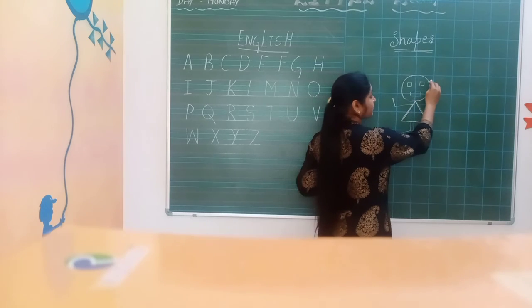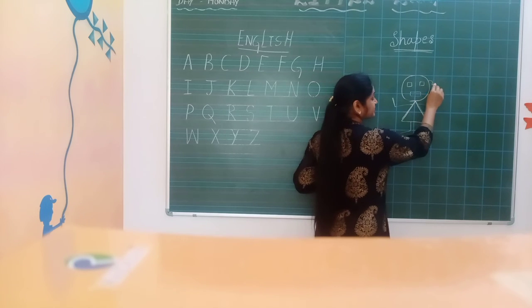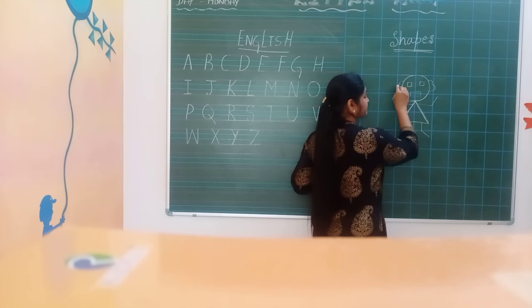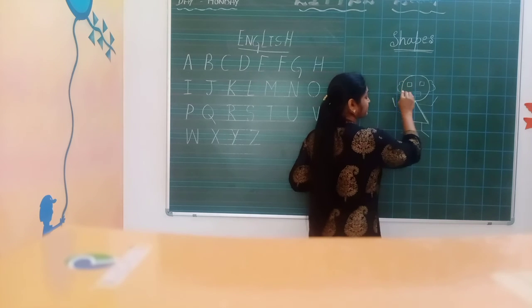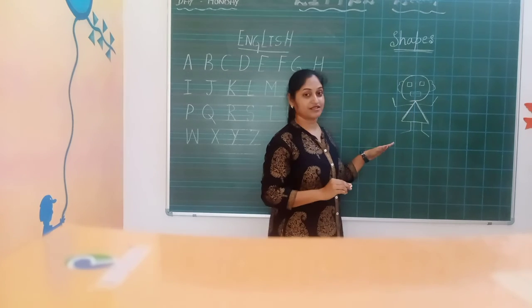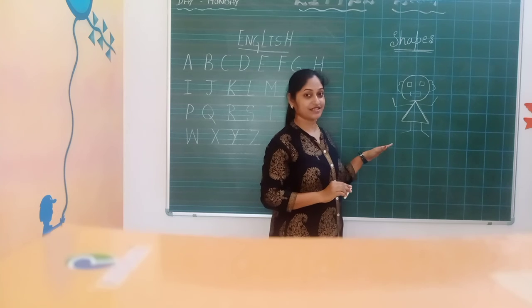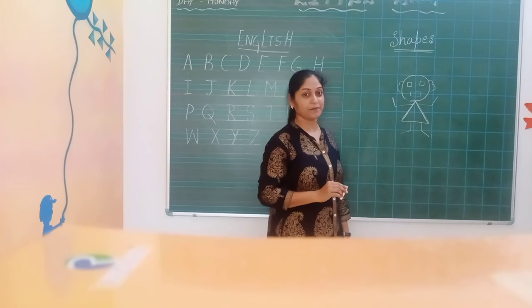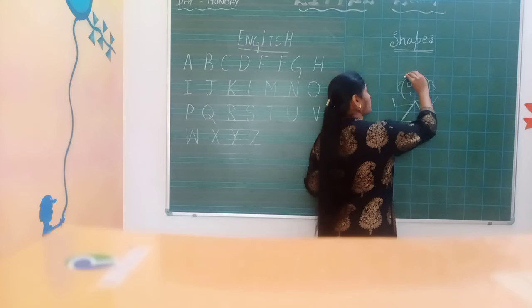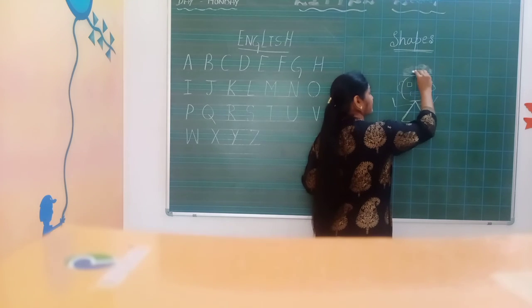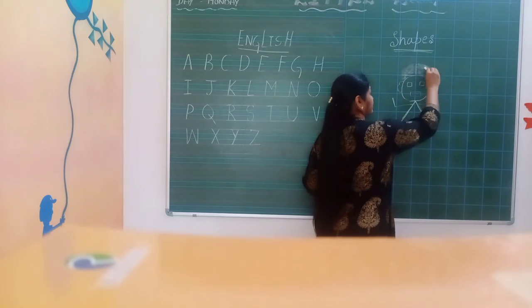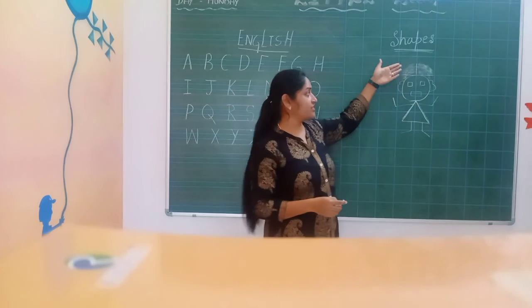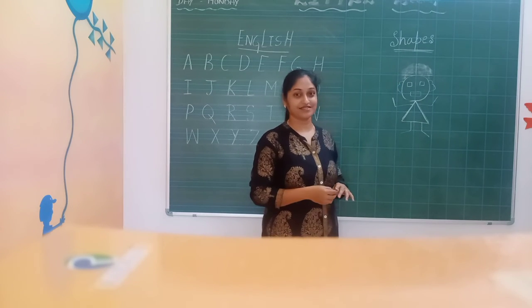Okay, now you have to draw your ears. Yes. Now ears and all are missing. Then you can draw anything you like here. Okay?